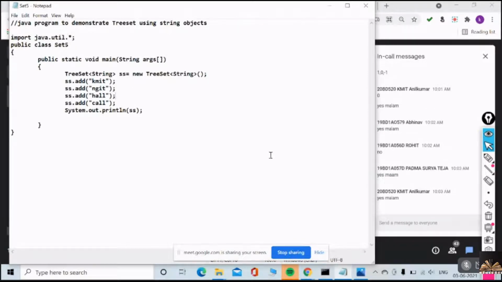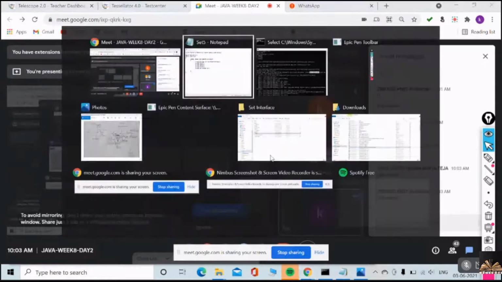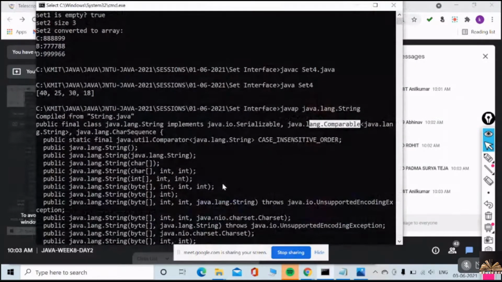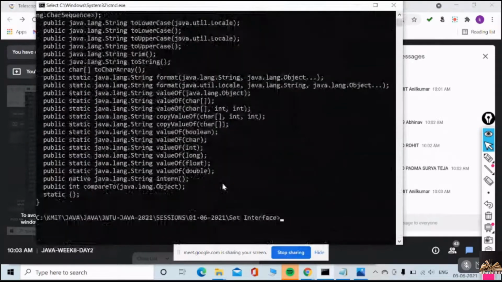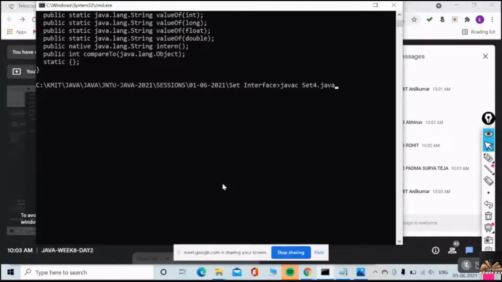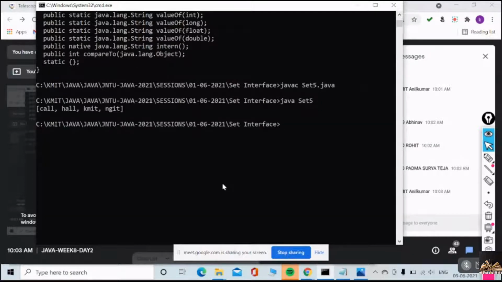Let me execute. Did I execute this? No, right? As you expected, the output is Call, Hall, KMIT, NGIT in ascending order. In ascending order. Okay?